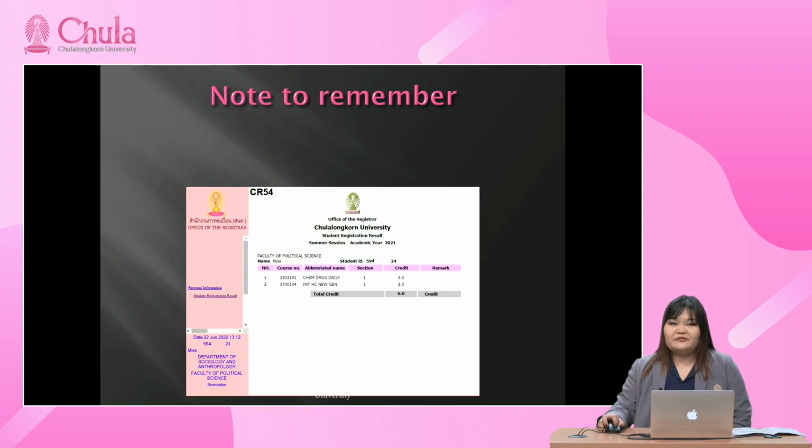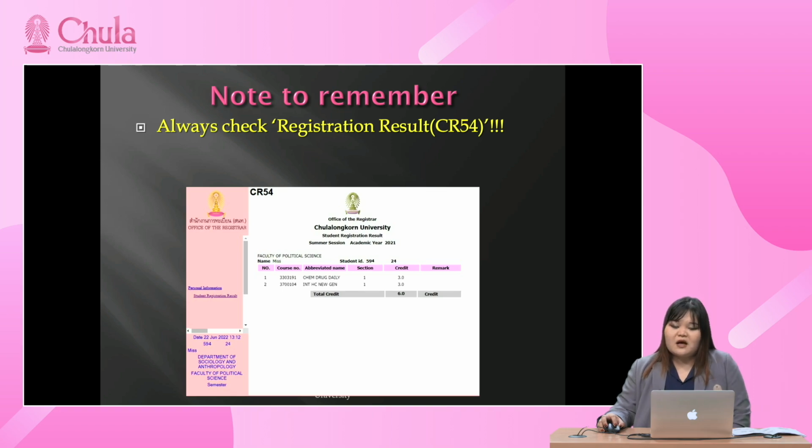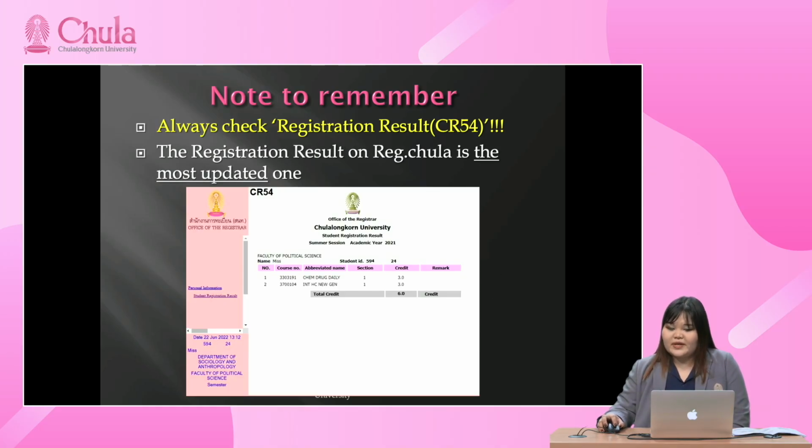It's called CR54, the registration result. Please always check it, whether you have edited your request or you have dropped your courses. The registration result on the Registrar website is the most updated one.